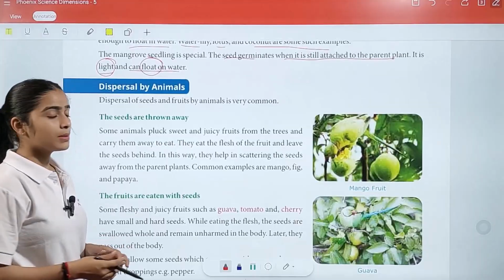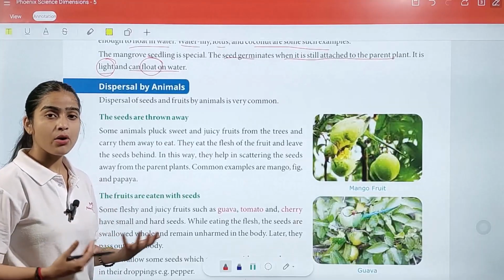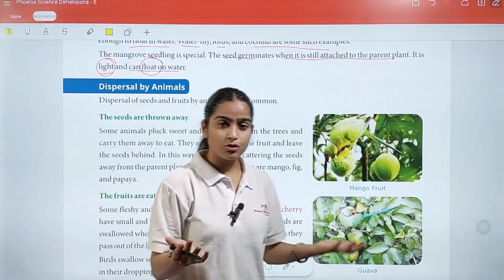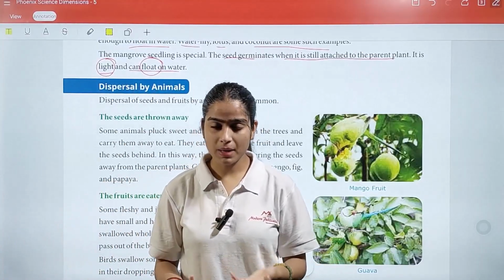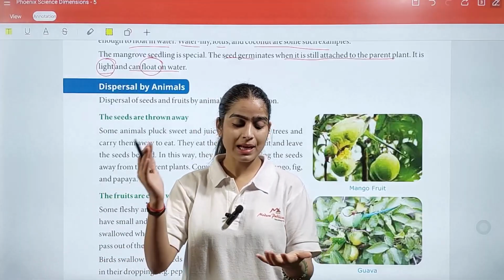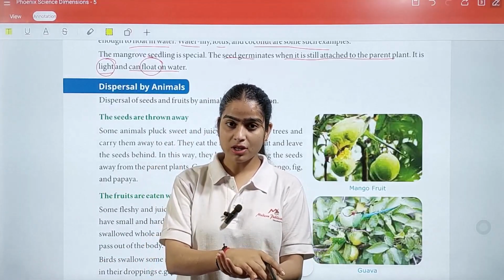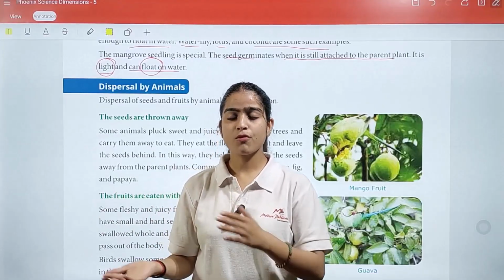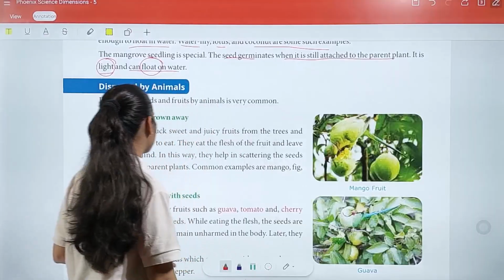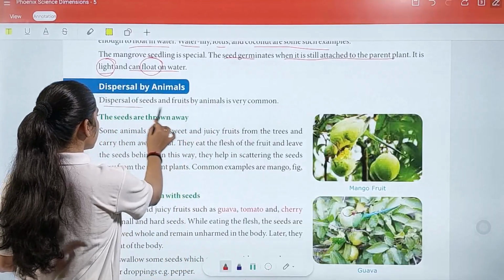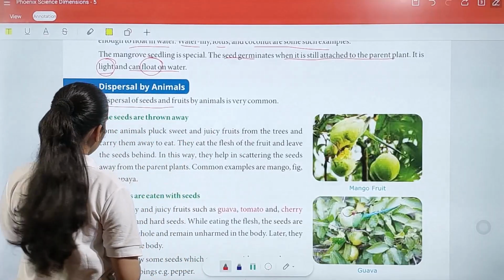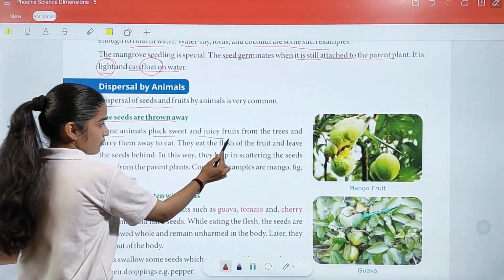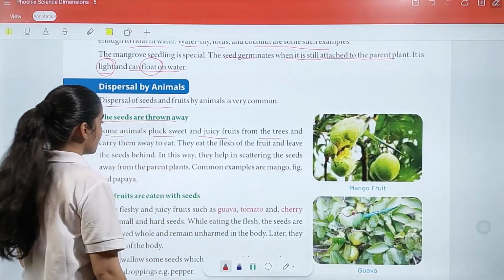Now we are going to learn about dispersal by animals. So how do animals help to disperse seeds from one place to another place? It generally means that when animals move from one place to another, sometimes the seeds are stuck in their feet and sometimes in their hair, which helps the seeds to move from one place to another. Let's read about this in detail. Dispersal of seeds and fruits by animals is very common. The seeds are thrown away. Some animals pluck sweet and juicy fruits from the trees and carry them away to eat.